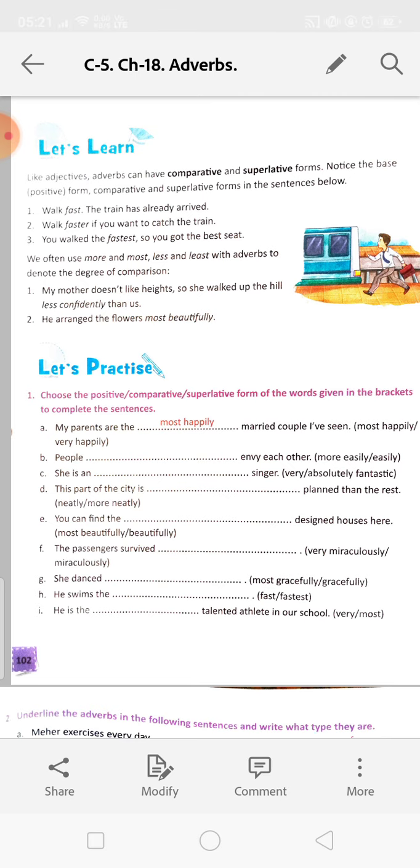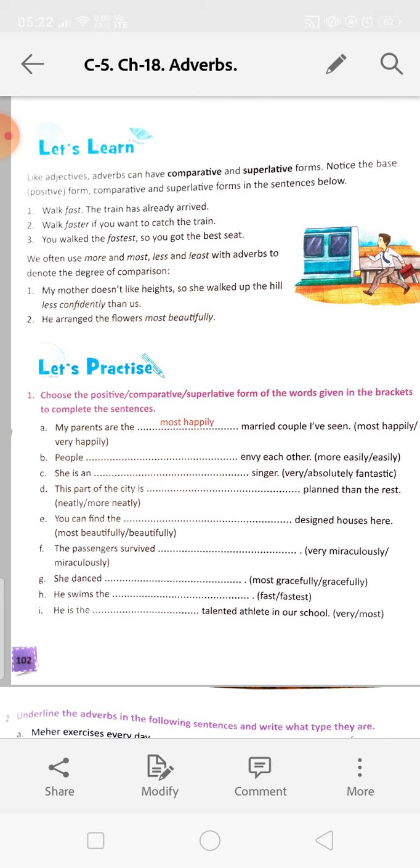For example, in adjectives also we use more and most, and here also we will use more and most. More is used to show the comparative degree and most to show the superlative degree.